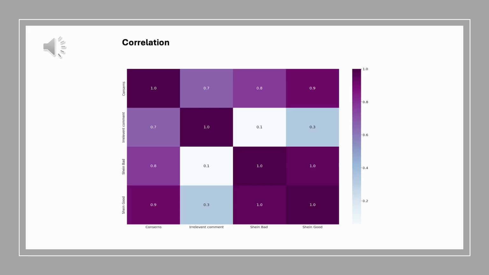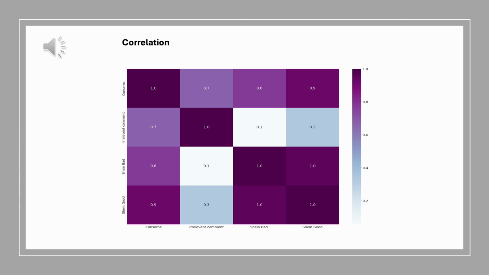We found two strong positive correlations. The first one is between concerns and Shein good and Shein bad. This correlation makes sense because the customers might be thinking that even if they like or don't like Shein, of course they will have concerns because of the rumors we hear about it: chemicals, labor, child abuse, or any other rumors.